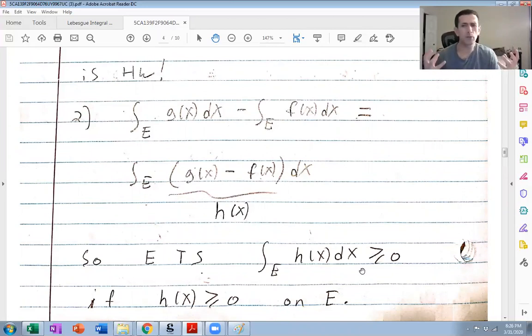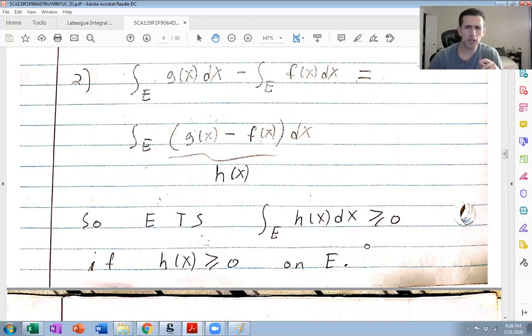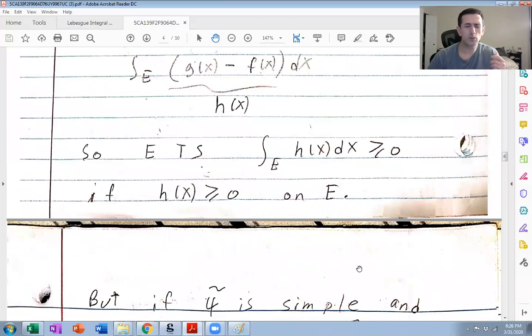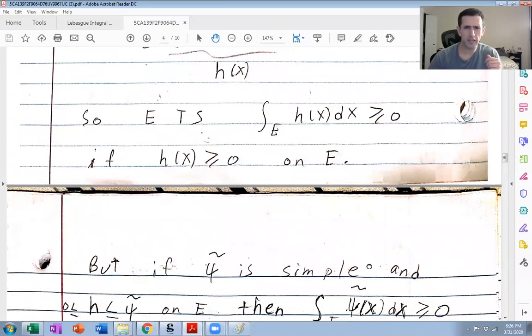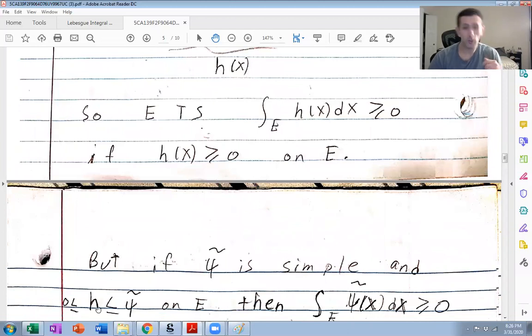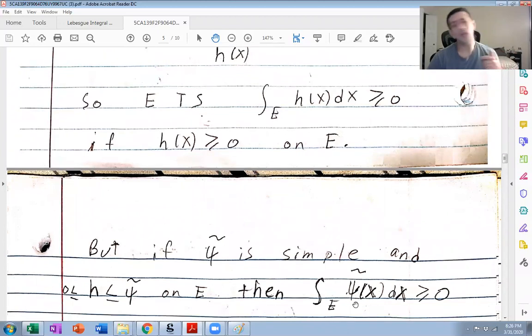And we still have to use the definition of the Lebesgue integral, but that's easy. Particularly, it's easiest to use the upper Lebesgue integral definition. So pick some simple function, psi tilde, bigger or equal to h, which means psi tilde is bigger or equal to 0 on E. Then just check by the literal definition of a Lebesgue integral for a simple function that this trivially implies that the Lebesgue integral of psi tilde is bigger or equal to 0.